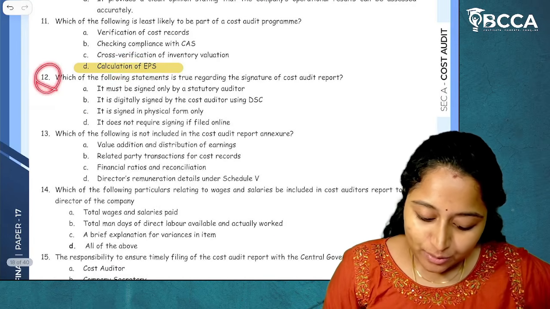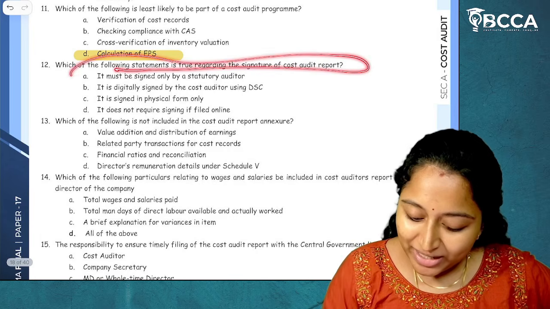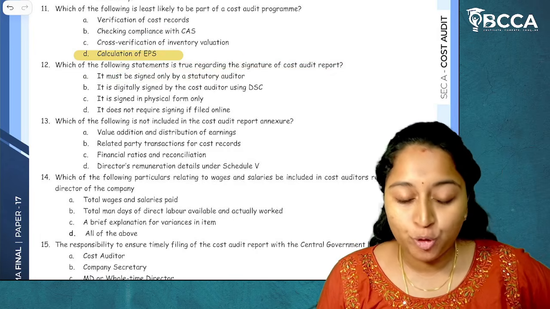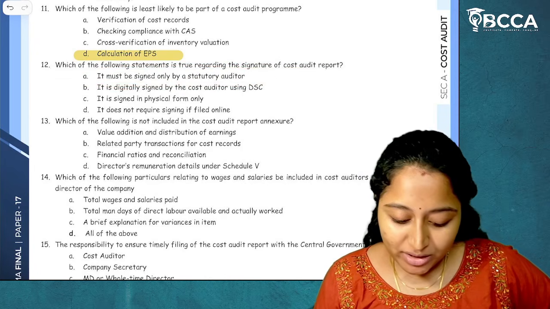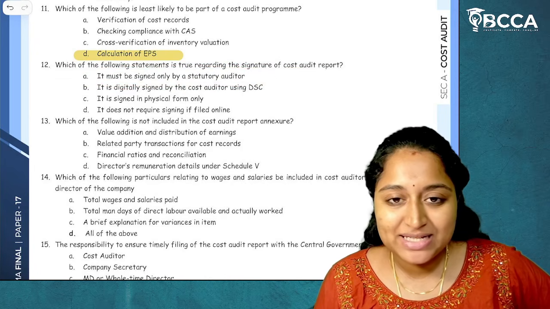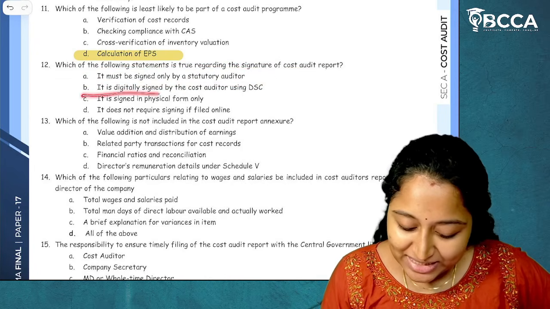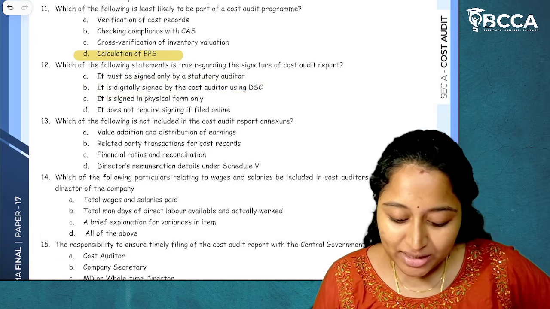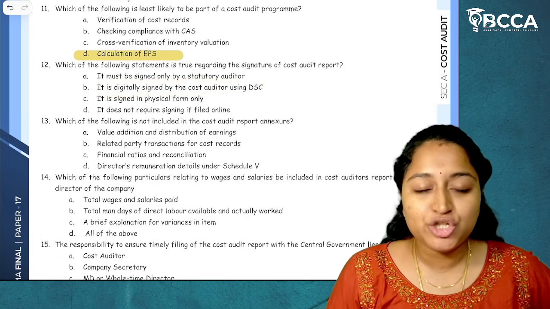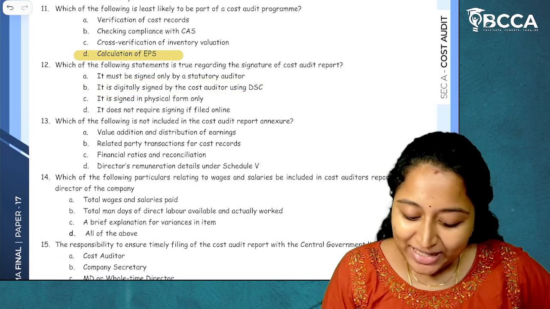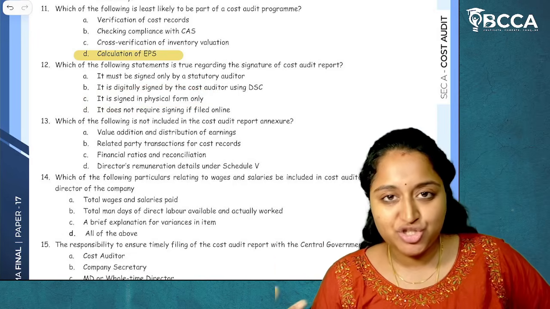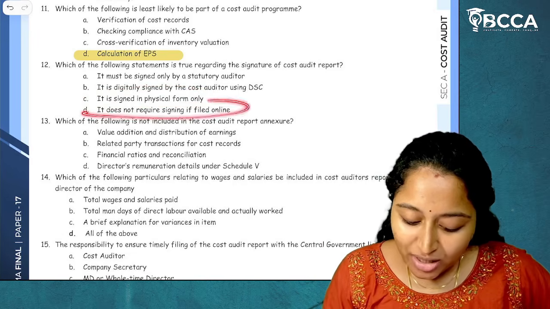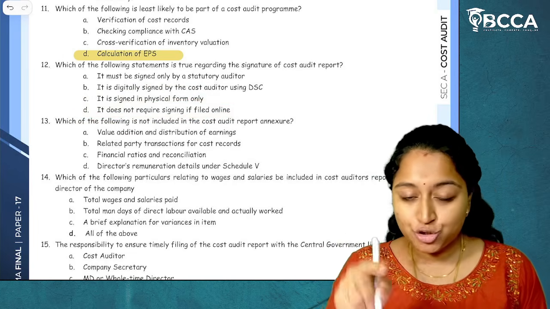Then question number 12. Which of the following statements is true regarding the signature of cost audit report? Now, it must be signed only by a statutory auditor. Why would a statutory auditor sign the cost audit report? It is digitally signed by the cost auditor using DSC, digital signature. The answer is yes. It is signed in physical form only. No, it can be done through digital signature as well. It does not require signing. No, it has to be signed.